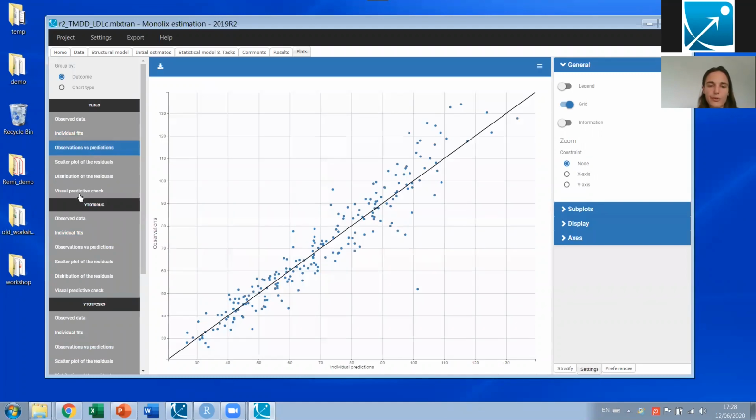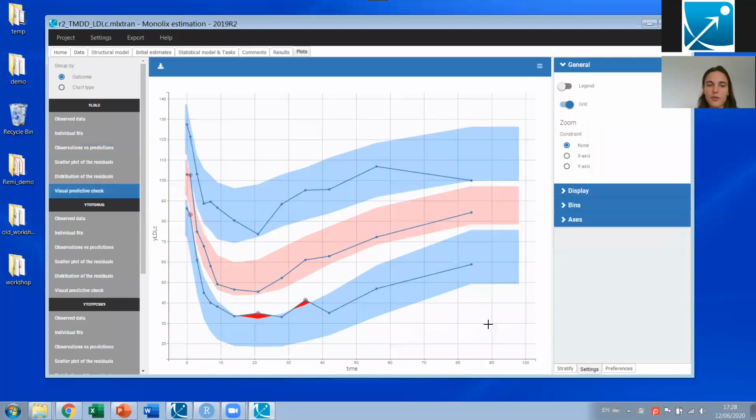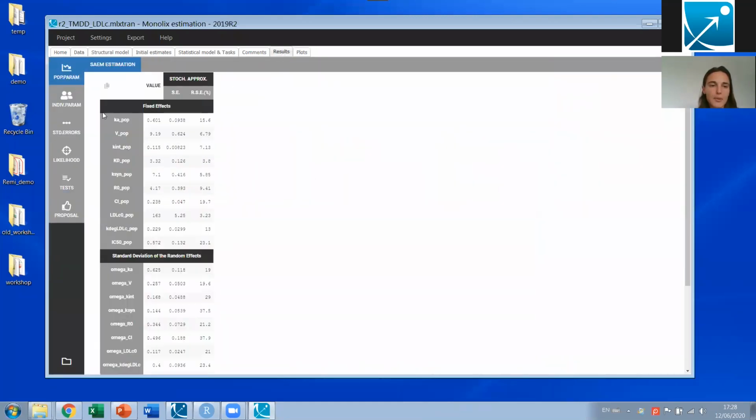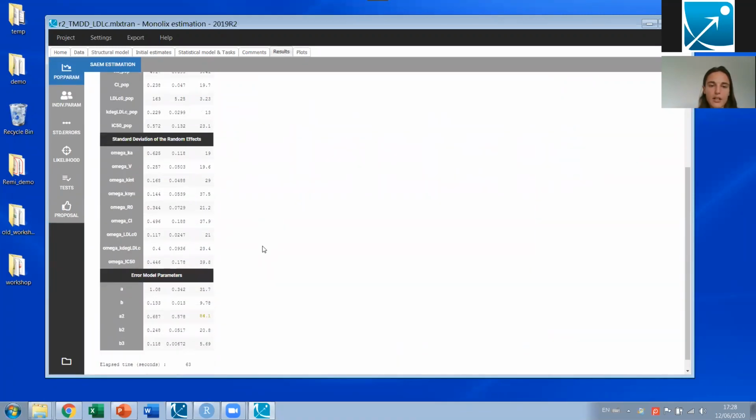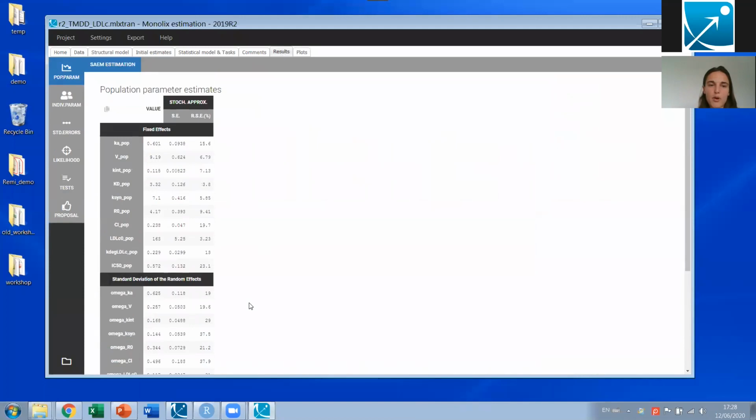That's the observation versus prediction. It also looks good. And that's the visual predictive check, also looks very good. If I'm checking the estimated parameter values, they are here, and here are the relative standard errors. They are all reasonably small, so everything works well with this typical PK/PD model. We are able to capture the data, and we are able to estimate all parameters with good confidence.